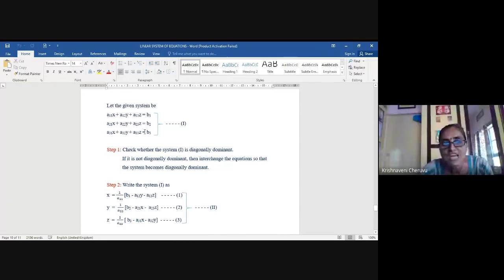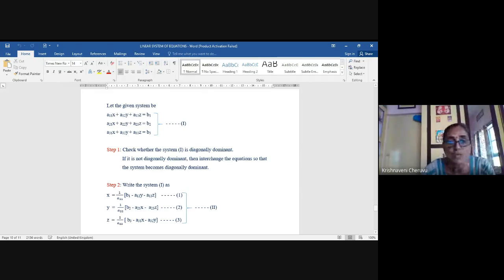And from the third equation, girls, you keep this term on the left hand side, take these two terms to the right hand side, and dividing with A33, you get z value. So you know this, girls, already we did this problem in the class and enough problems were worked out afterwards. Now from the first equation you write what is x, from the second equation you write what is y, from the third equation you write what is z, right?